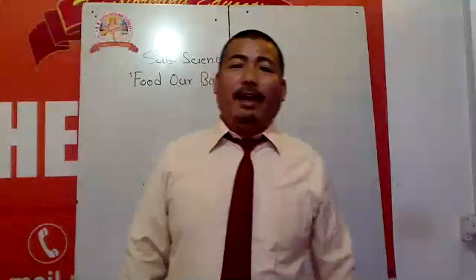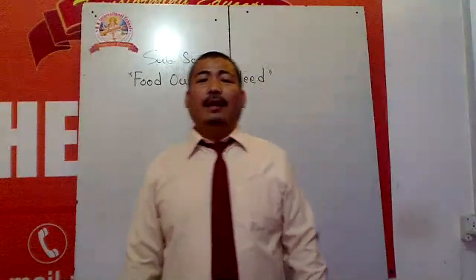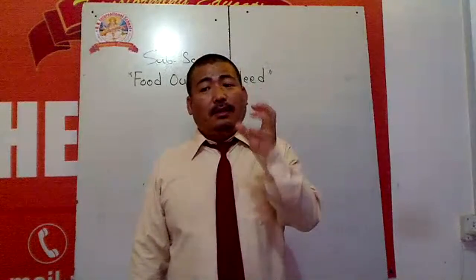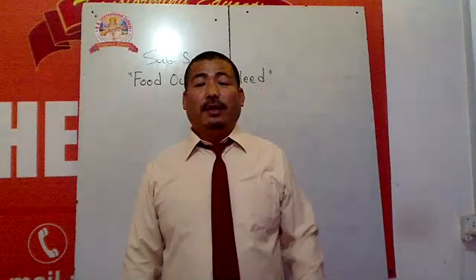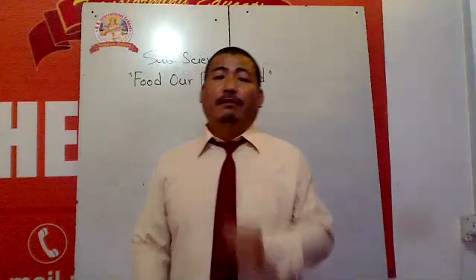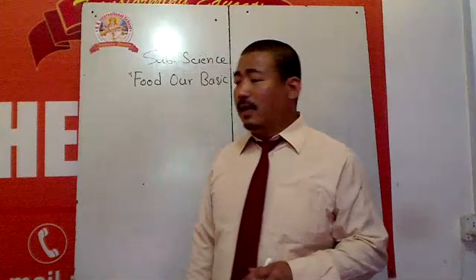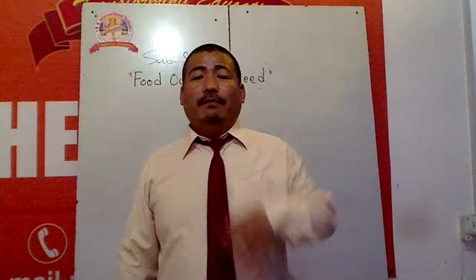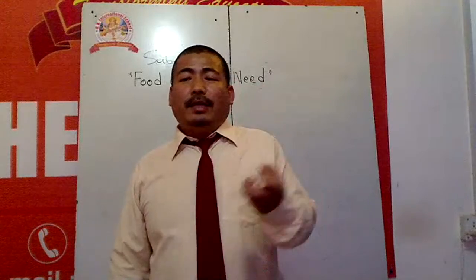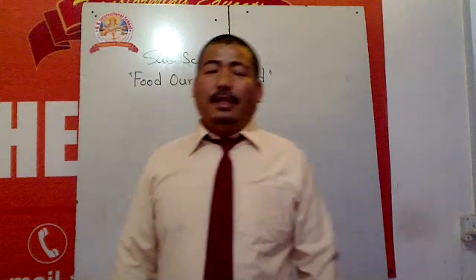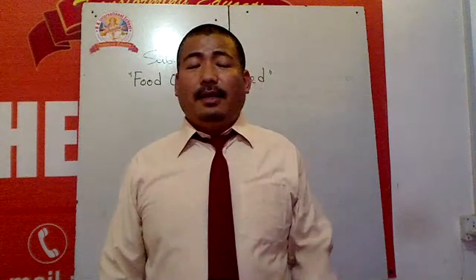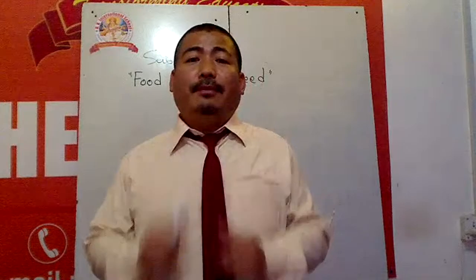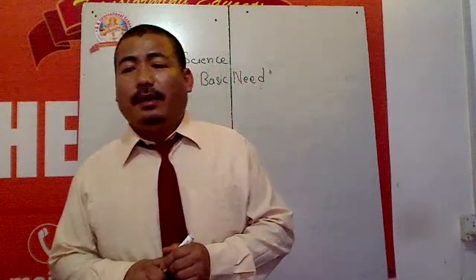If we do not have energy, we cannot do any kind of activities. So to get energy, mostly we have to eat food. That is why food is one of the basic needs for us. There are different kinds of foods, and from different foods we gain different things which are needed for us. On that point, we are going to read today.